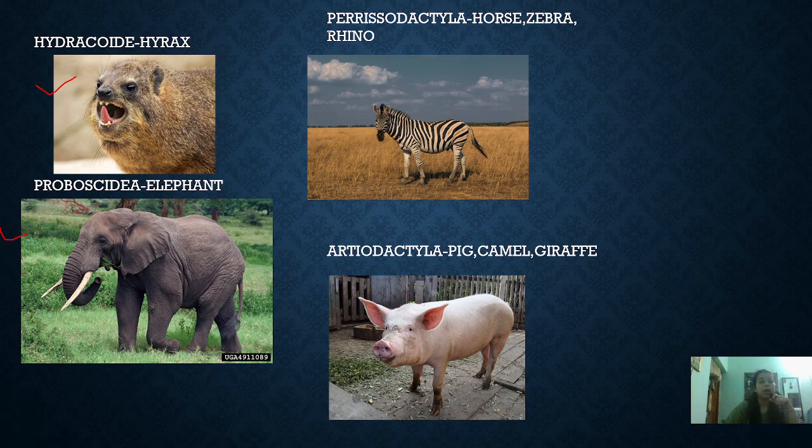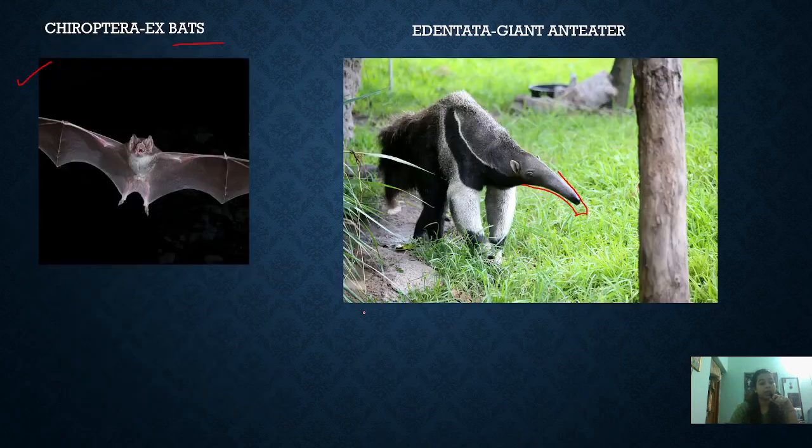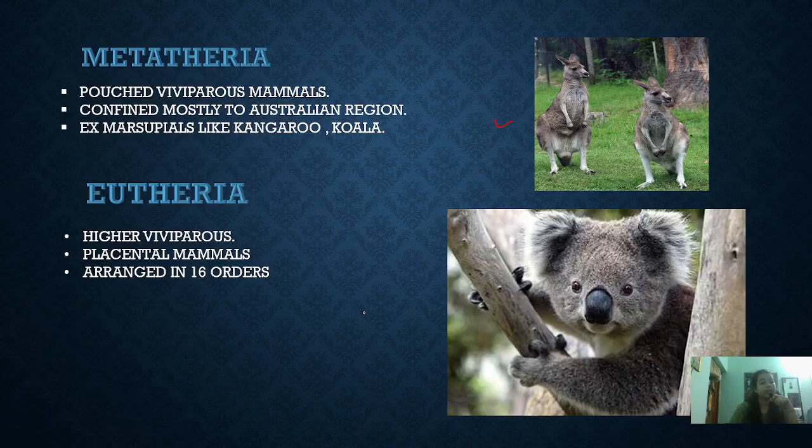Next comes the Perissodactyla, which includes the horse, zebra, and rhino. You can see their body pattern. Zebra and horse are mainly ungulates, that is, they feed on grass, and they are fast runners also, like the horse, zebra, and rhino. And Artiodactyla mainly includes the pig, camel, and giraffe. So this is all about the Eutheria, which are divided into 18 orders, with their characteristics and certain exceptional features regarding the mammals.